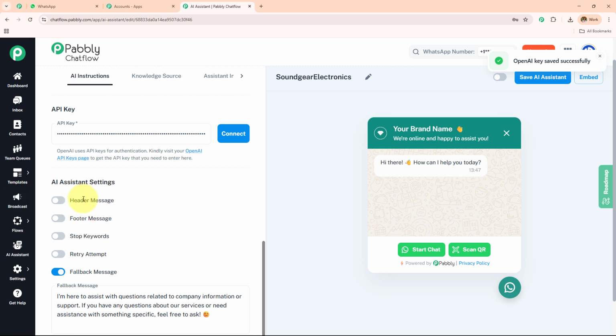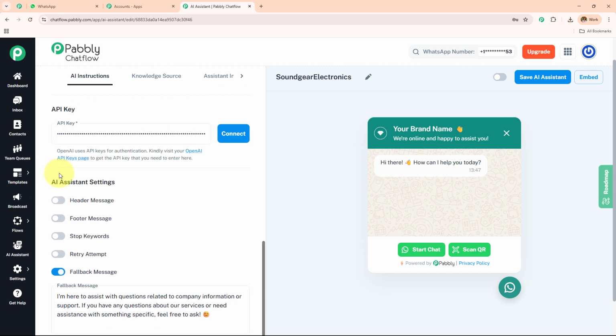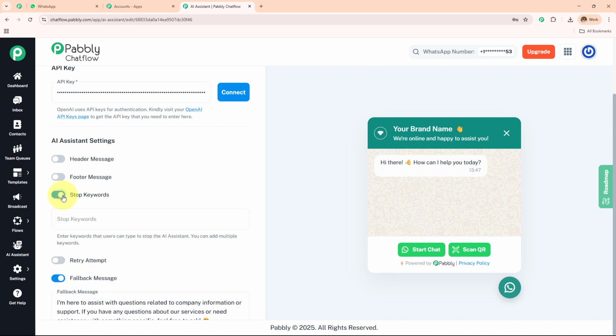If you want to add any header message, you can turn this on and then enter the header message. If you want to enter the footer message, you can turn this on and enter the message, and it will start appearing over here. If you want to provide any stop keyword, you can turn this on and then provide the keyword like that. So if someone enters the message like this, stop, you have entered this first stop keyword and the customer enters this stop, then your AI agent will stop replying.